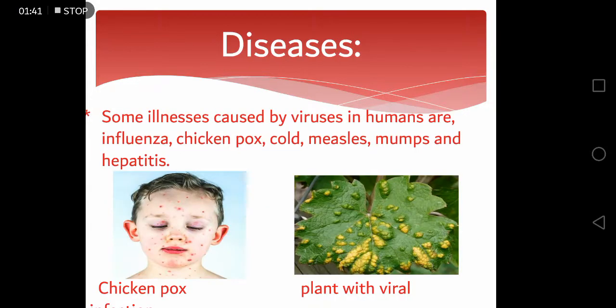The coronavirus is also a virus that is widespread in the world these days. Some illnesses caused by viruses in humans are influenza, chickenpox, cold, measles, mumps, and hepatitis. As you can see in this picture, the face of this child is affected by chickenpox and he has blisters all over his skin. Next we have a picture of a leaf affected with the virus.